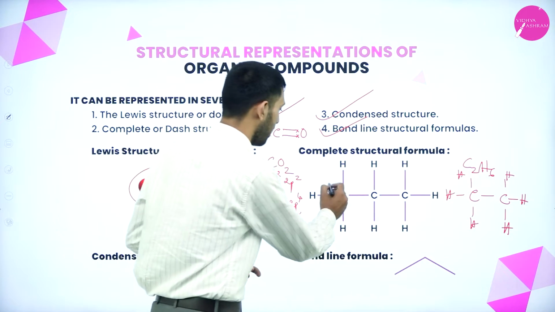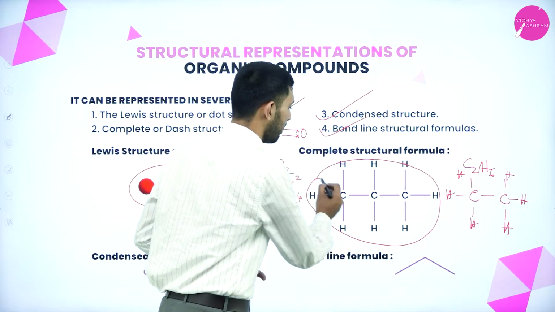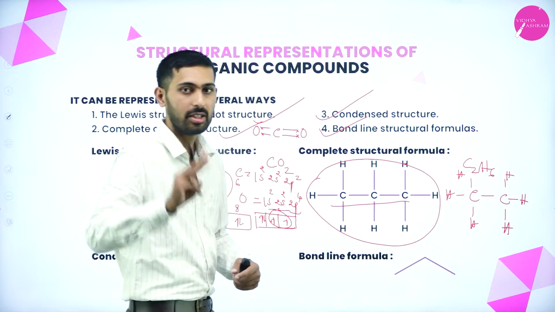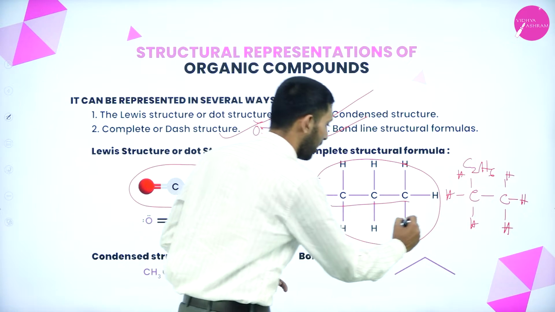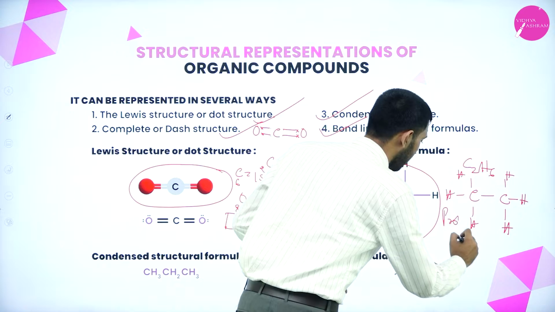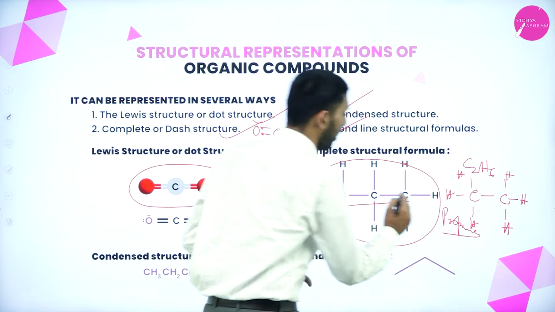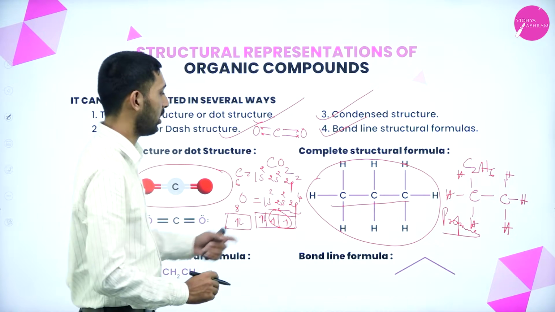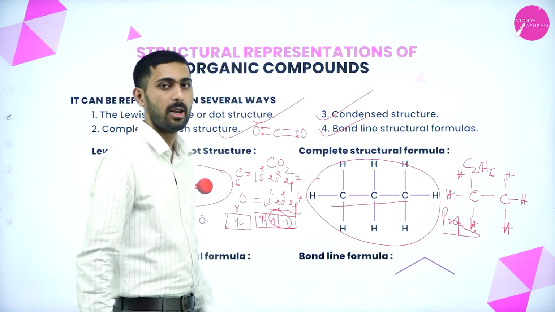But what I have taken here today is not ethane. How many carbons are present here? Here 3 carbon atoms are present. If there are 3 carbon atoms, what is the name of that compound? It is propane. It is always propane. Here 3 carbon atoms are there, so propane is present.